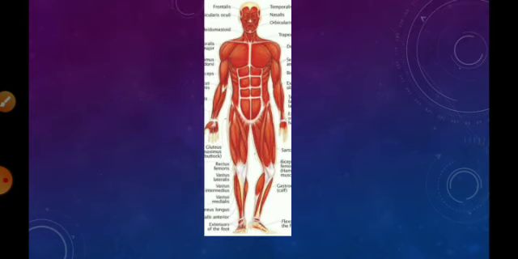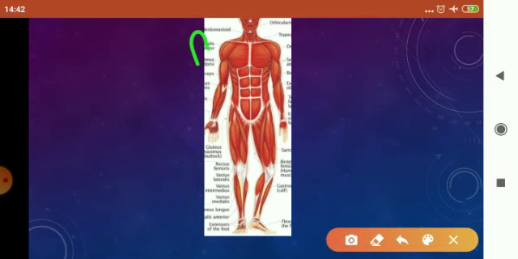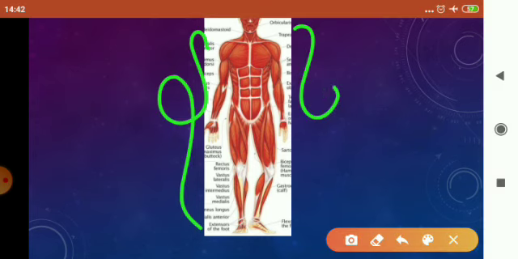Now children, this is a diagram of a human being, and here the muscles are labeled. Don't go deep into the names of the muscles as it is not in your syllabus. Just observe the location of the muscles inside the body. Is there any specific location? No. The muscles are present throughout our body.